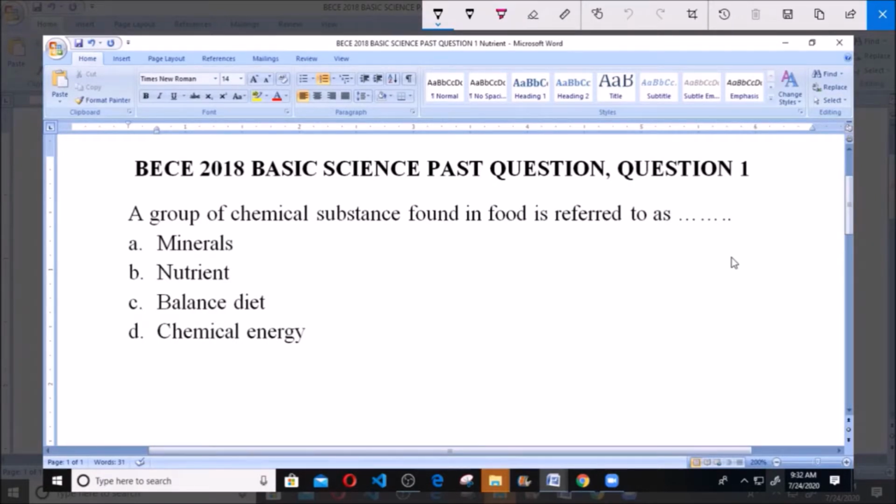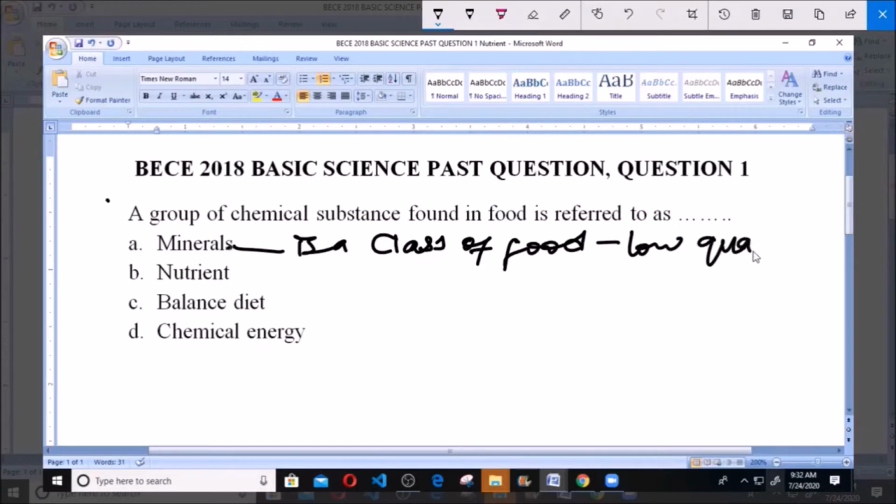Now option A says minerals. I want you to understand that mineral is a class of food, and this mineral is required in low quantity. That is, it's not required in large amounts. Examples of minerals include your sodium, your potassium, and so on.